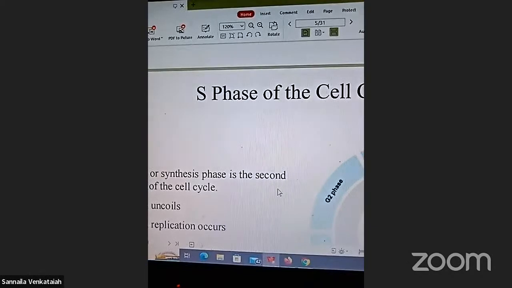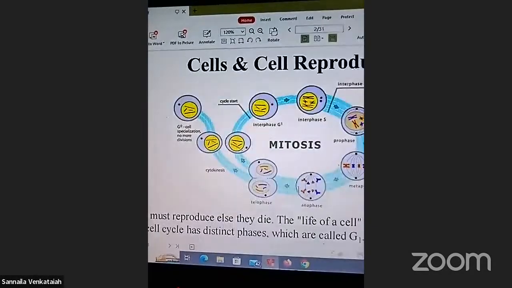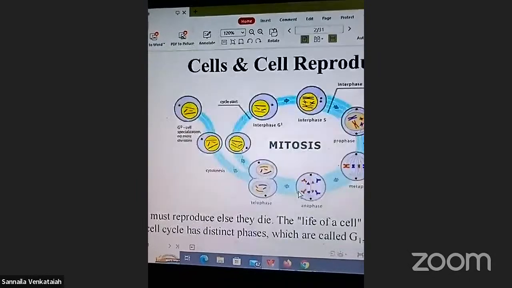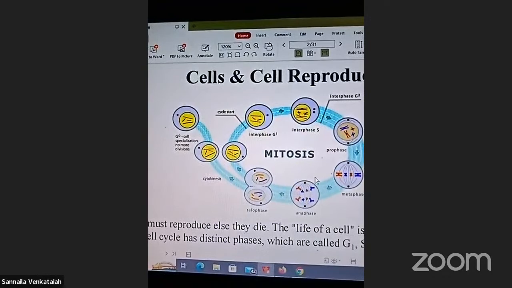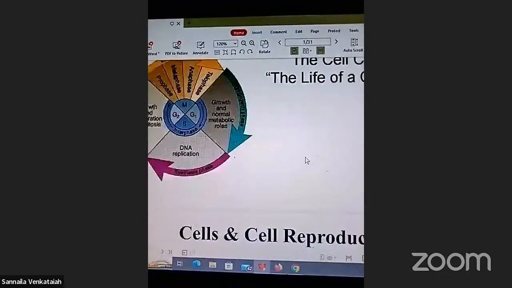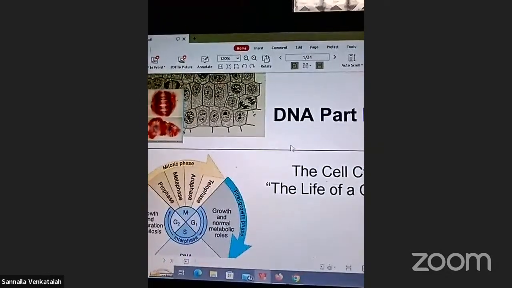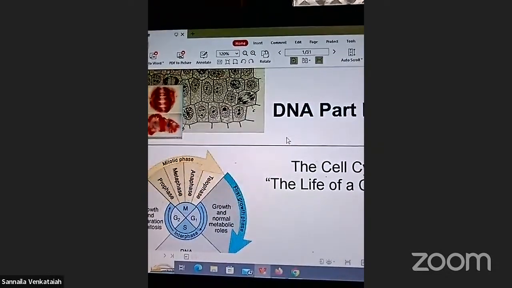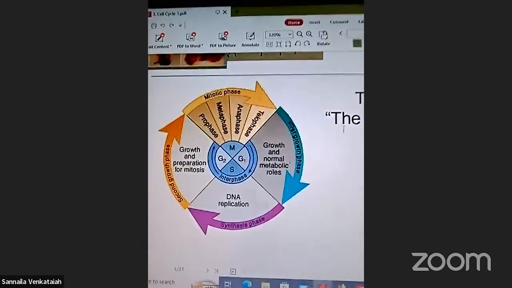S phase. Cell cycle discussion. Cell reproduction. Now we discuss the cell cycle. The present topic is the DNA part of the cell cycle.